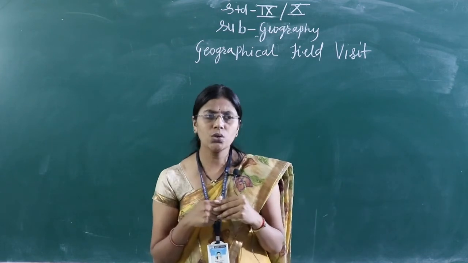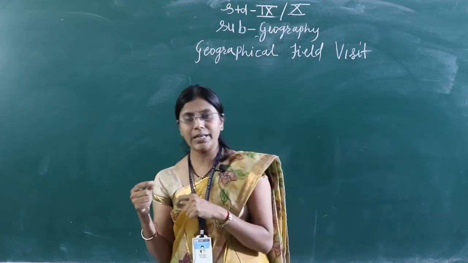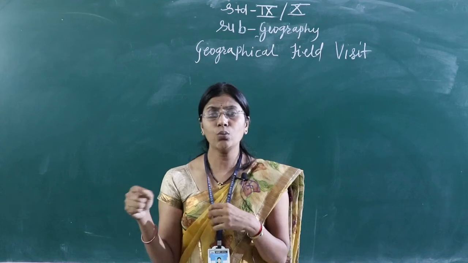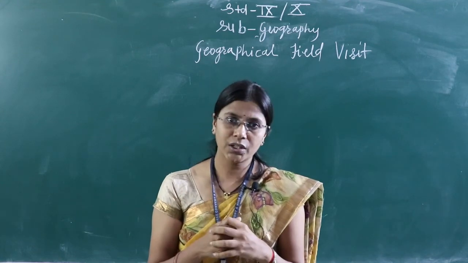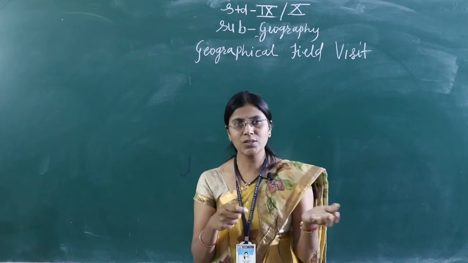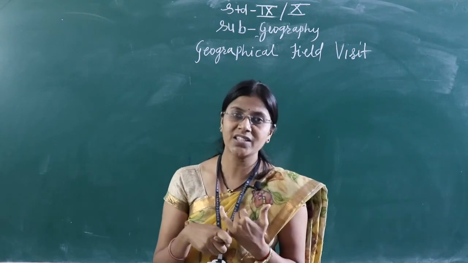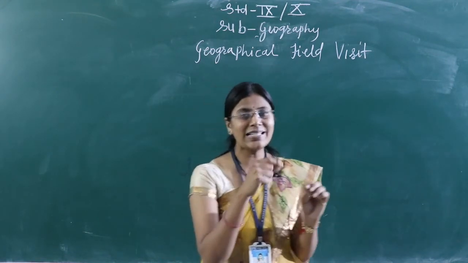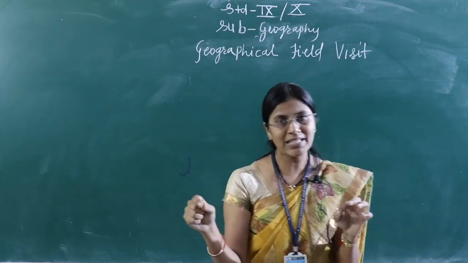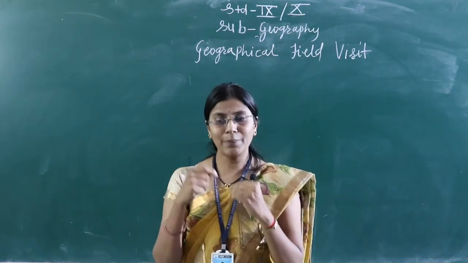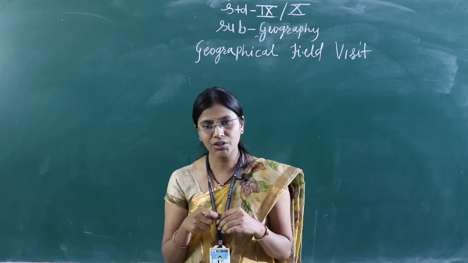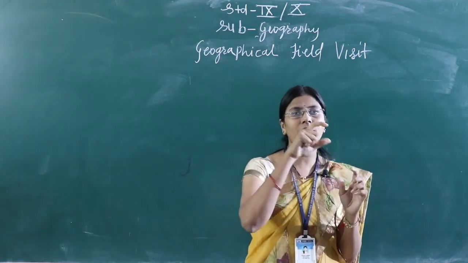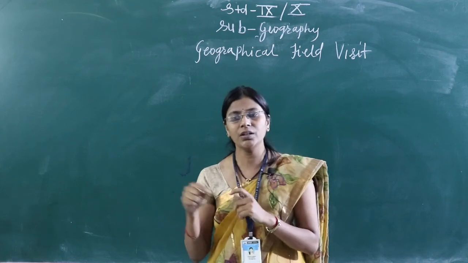Use the following points whenever you write your report. If you write all that information through report writing, what are the points? The first one is the introduction. If you select a place and visit that place, first of all the introduction is very necessary. In the introduction you mention each and everything: that you selected that place, the name of that place, and the importance of that place. Then location map and route map, you also point out in a location map and mention in the route map.